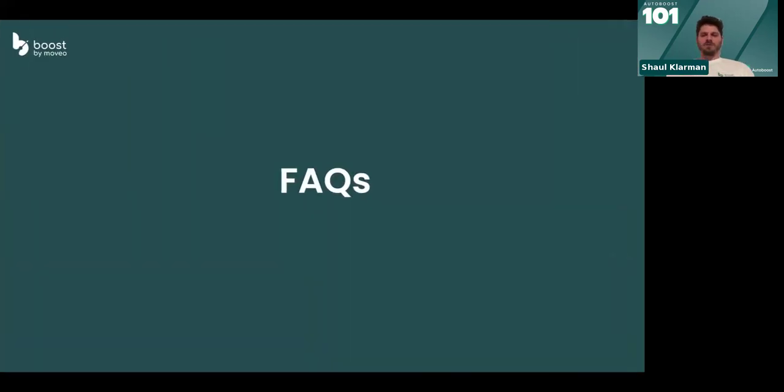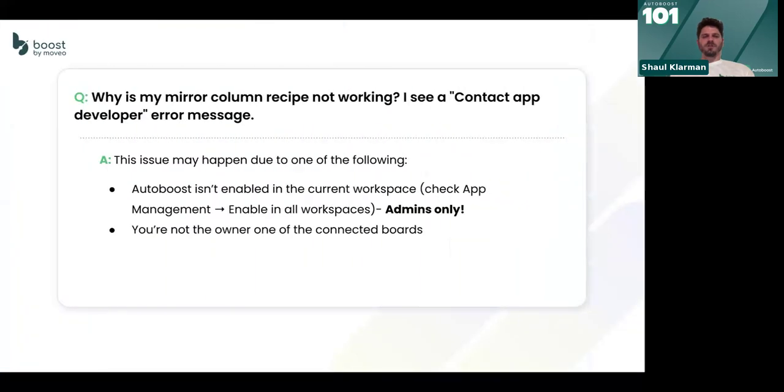Frequently asked questions. All right. Our first one. Why is my mirror column recipe not working? I only see contact app developer error message. Okay, so this can happen in multiple use cases. First of them would be that Autoboost isn't enabled on your workspace. When the admin first adds Autoboost to the account, it asks him if it wants to be in a specific workspace or in all of those.